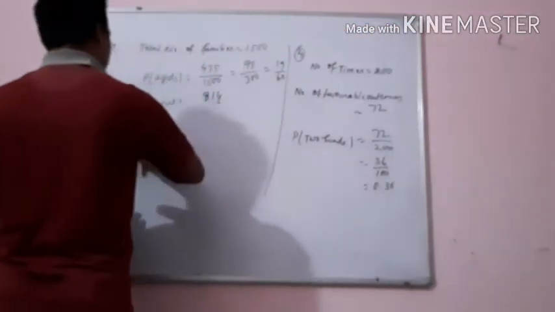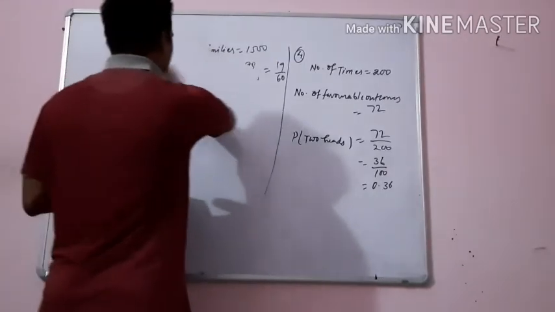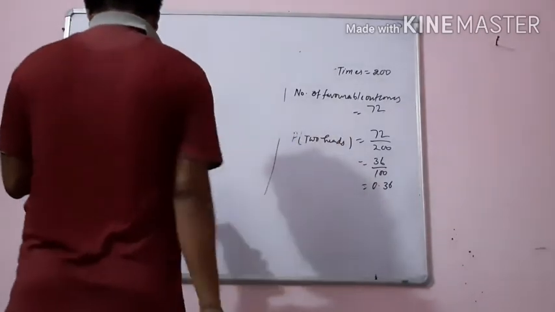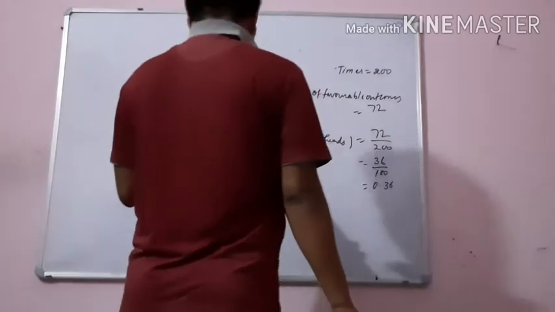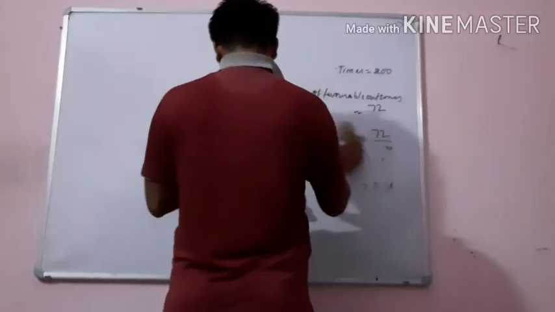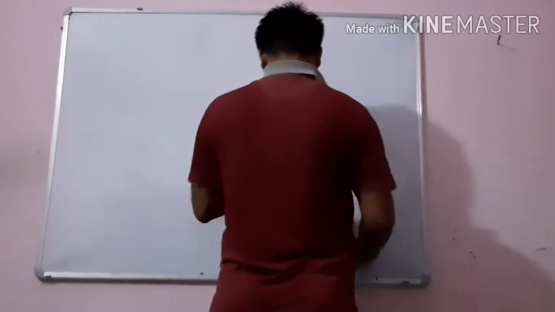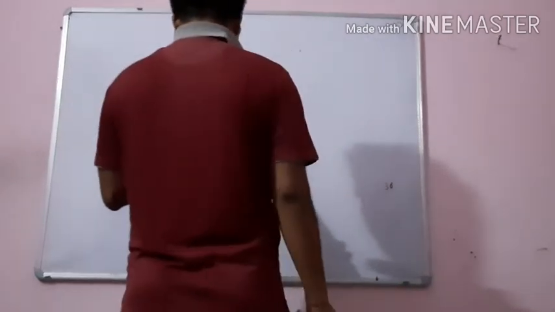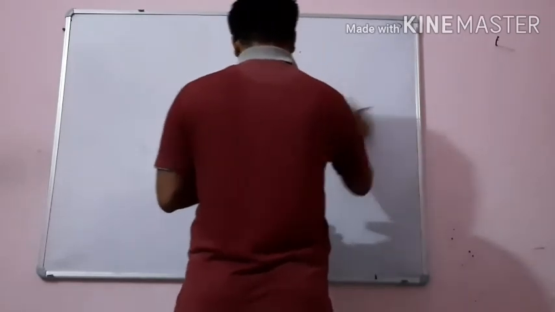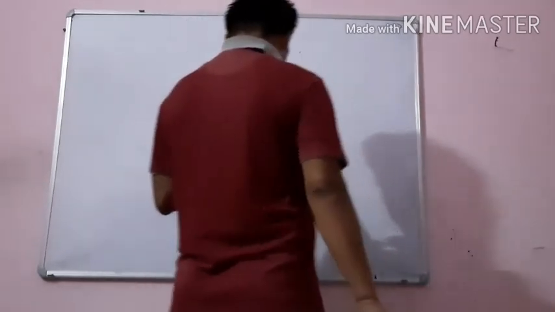Now see question number 5. What information has been given in question number 5? An organization selected 2400 families at random and surveyed them to determine a relation between income level and number of vehicles. The information gathered is listed in the table. So see the table carefully.